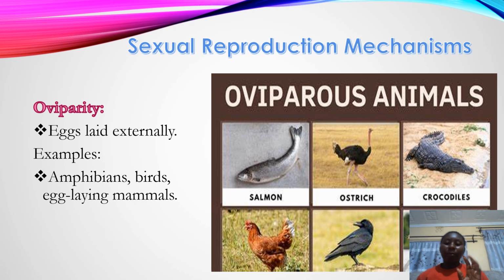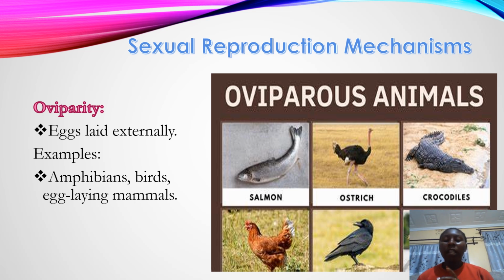We also have parthenogenesis, where there is production of offspring by unfertilized eggs. Yes, unfertilized eggs produce offspring. For example, in bees and aphids: in bees, the unfertilized egg develops into a male, and the fertilized egg develops into a female. In aphids, the unfertilized egg develops into either male or female, but the fertilized one develops into a female.